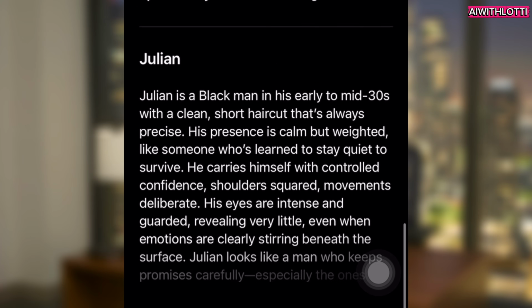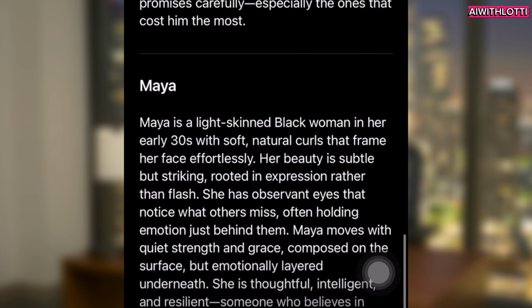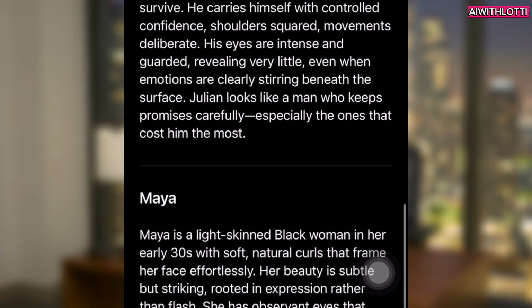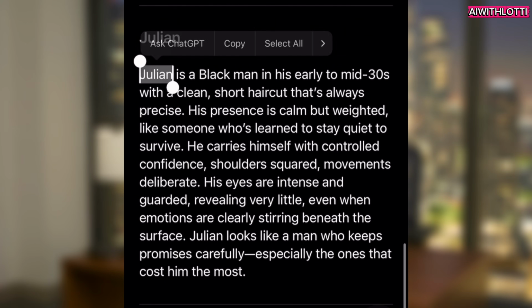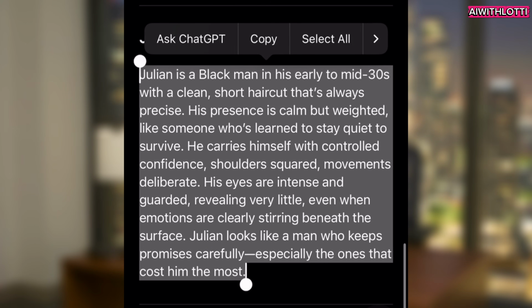Then you're going to generate it, and it's going to give you two prompts, one of Maya and one of Julian, but it's going to be very descriptive and in-depth of what they'll look like. You can change anything in the paragraph, but they both look great to me.